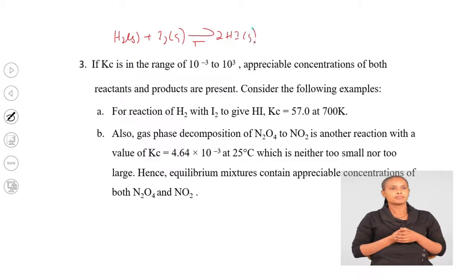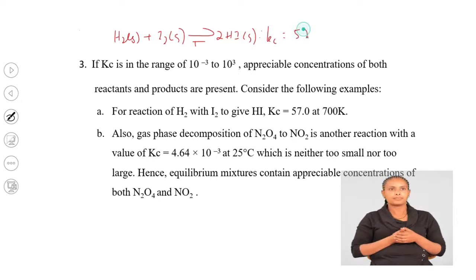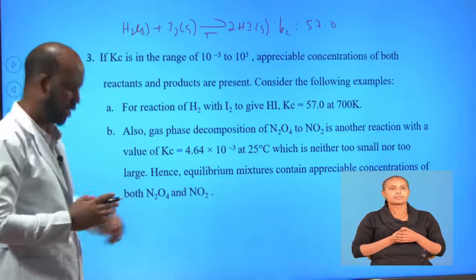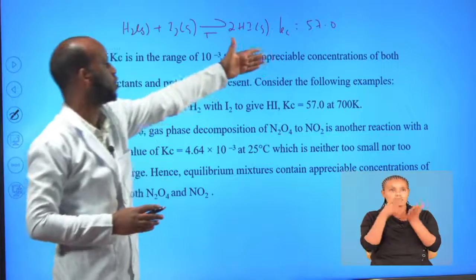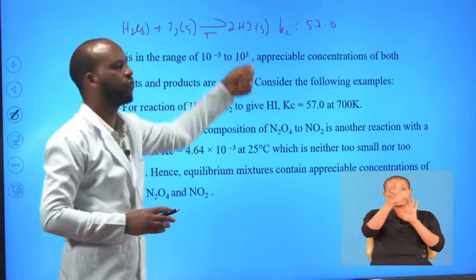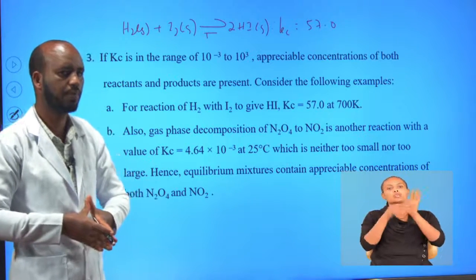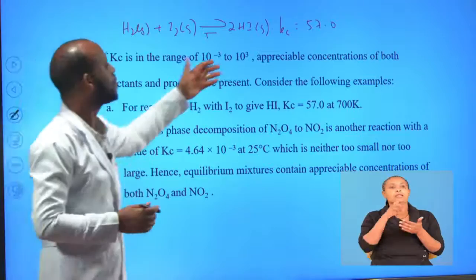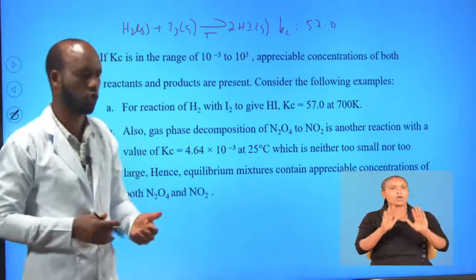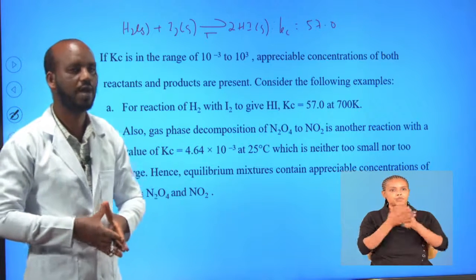Now this is an equilibrium reaction. The value of Kc is 57. This value is found between 10 raised to minus 3 and 10 to the power of 3, 1000. This shows that there is appreciable concentration of both reactants and products, which is hydrogen iodide.